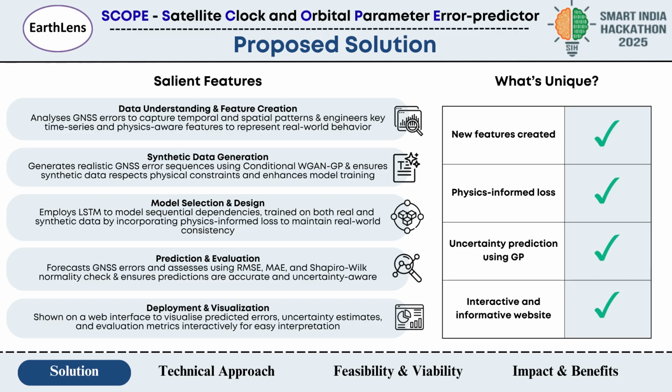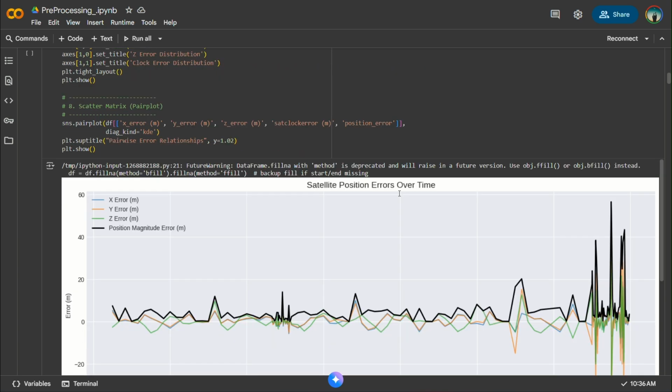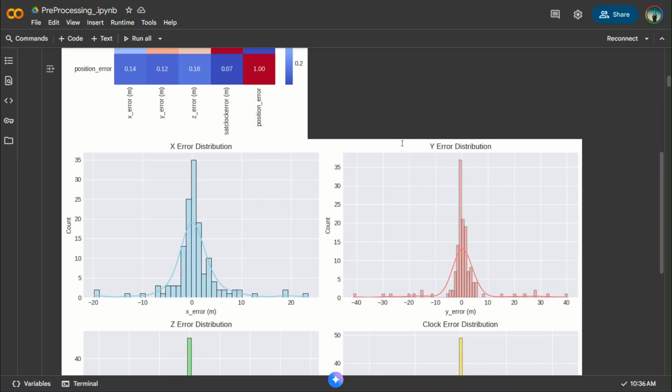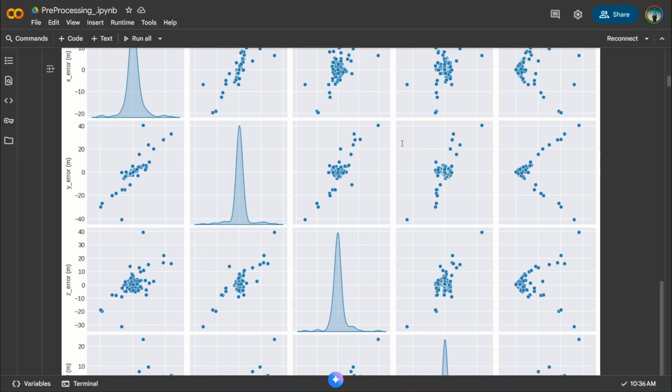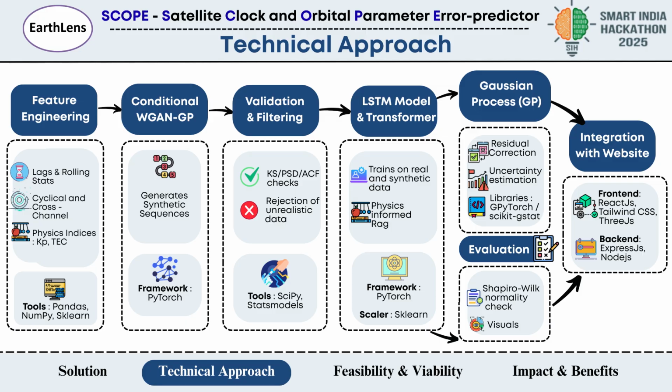Now, since these errors are influenced by multiple parameters such as orbital geometry, solar radiation, and onboard clock behavior, simple AI models and deep learning techniques may not be able to predict the error for day 8 accurately. Hence, we have done a bit of feature engineering before employing deep learning techniques. Our model combines several AI techniques, each with a specific purpose.